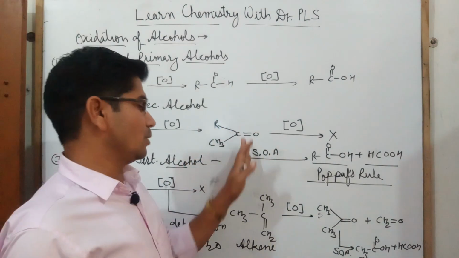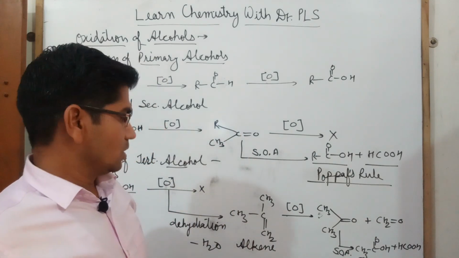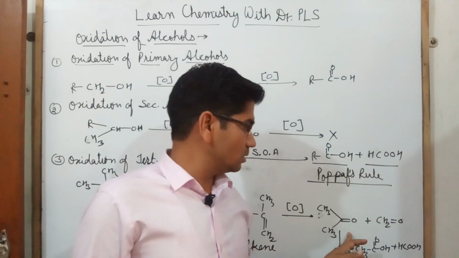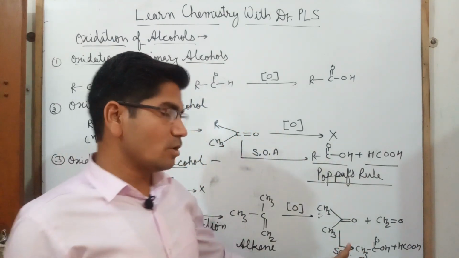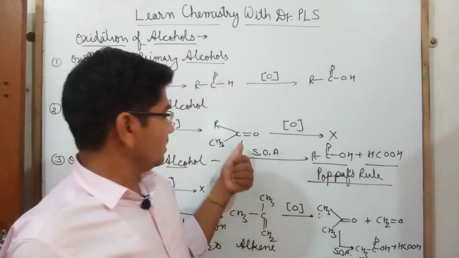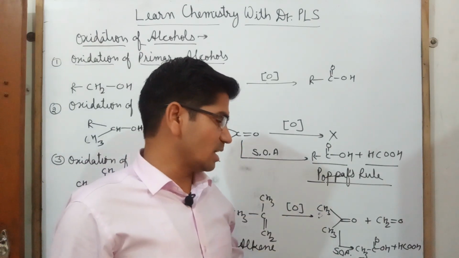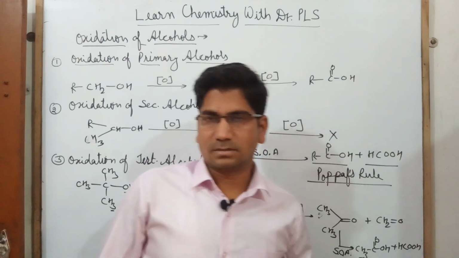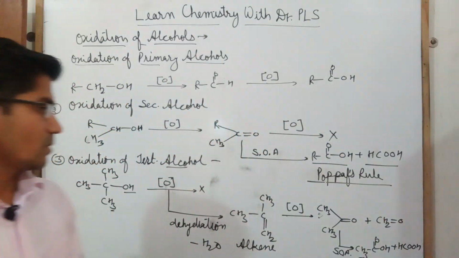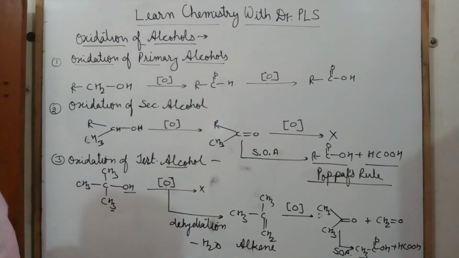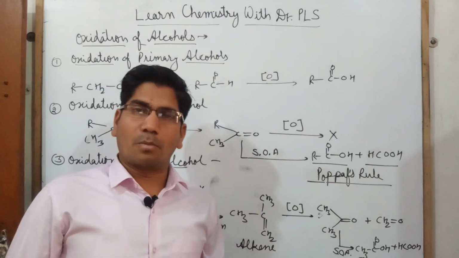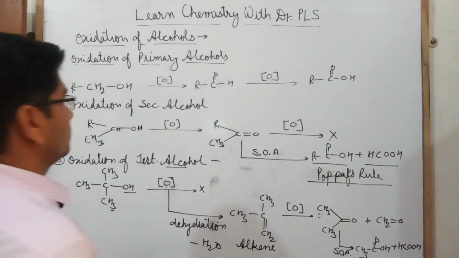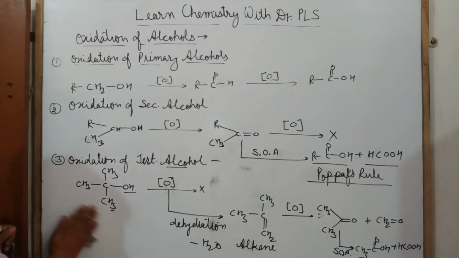On oxidation, this alkene will convert into a ketone, and this ketone cannot be oxidized. But again, if we use a strong oxidizing agent, then we will get carboxylic acids. So this was about the oxidation of alcohols. Now we will talk about the Popaff rule. Clear? Okay.